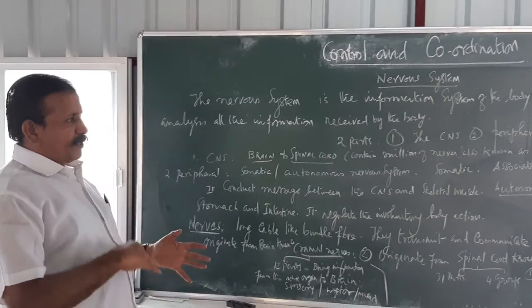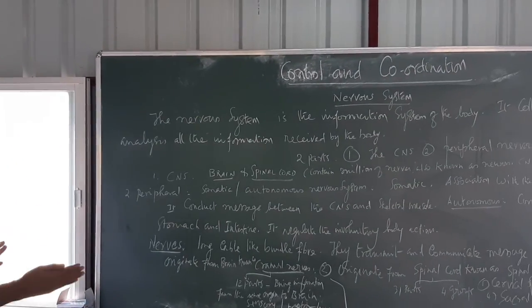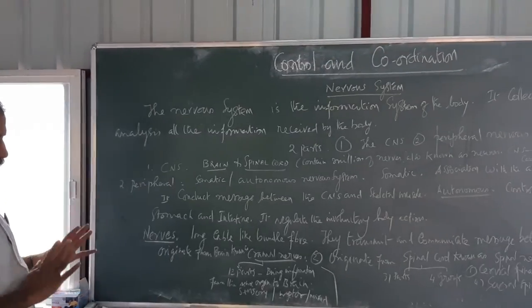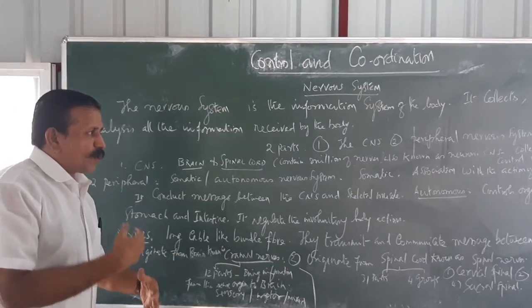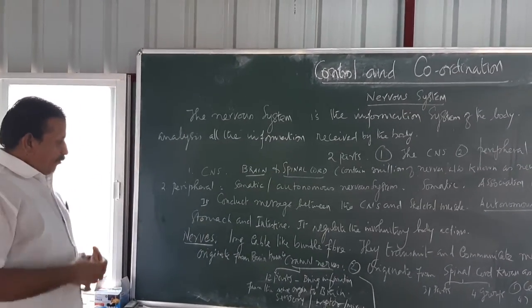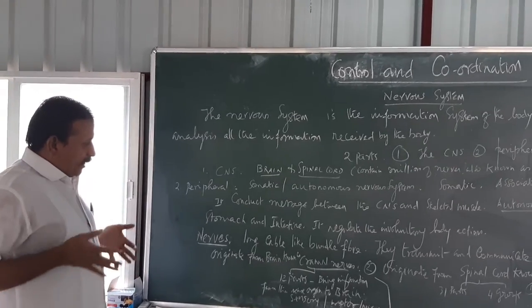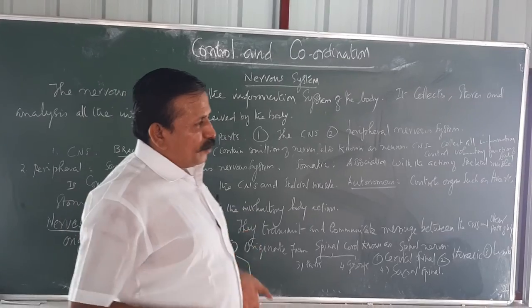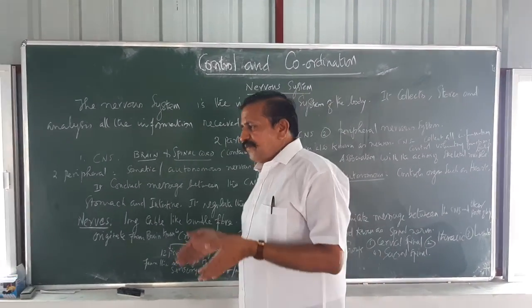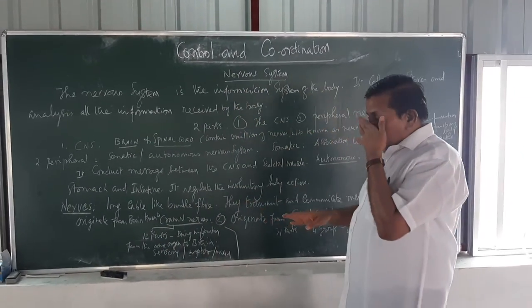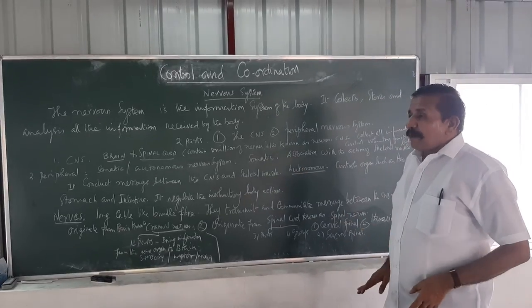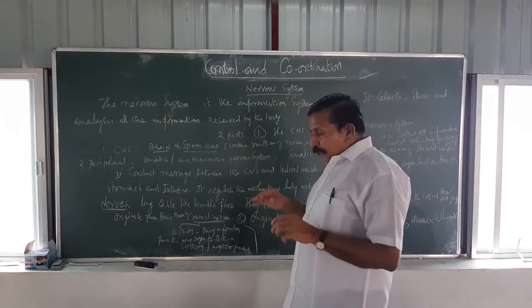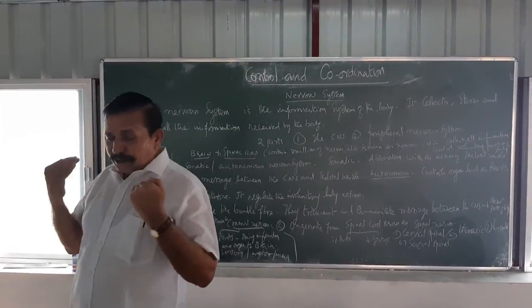Somatic is always associated with the action of skeletal muscle, and it conducts messages between the CNS and the skeletal muscle. That's all. Autonomic messages control organs such as the heartbeat and involuntary actions of the throat, body, and stomach, and all the mechanisms of our body, regulating our hormone synthesis and enzymatic activities. Everything can be controlled. That is why it is autonomous. But now we are ready to take the information.